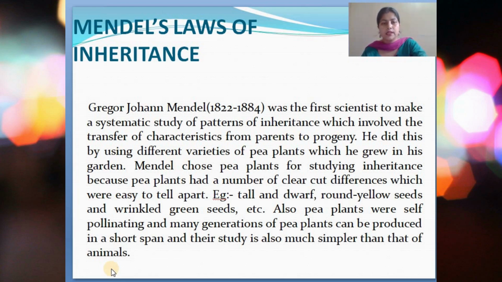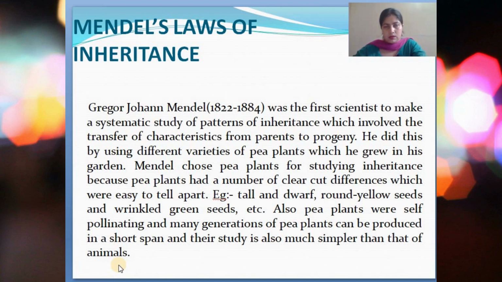He did this by using different varieties of pea plants which he grew in his garden. Now why did he choose pea plants? That is the question. Pea plants have many characteristics which could be taken into account, and that is why Mendel chose pea plants for studying inheritance, because pea plants had a number of clear-cut differences which were easy to tell apart. They were very easy to handle.